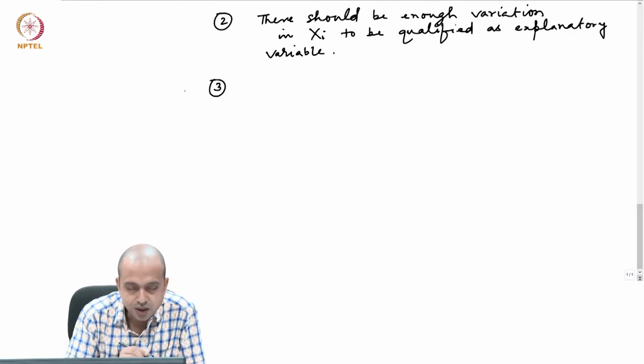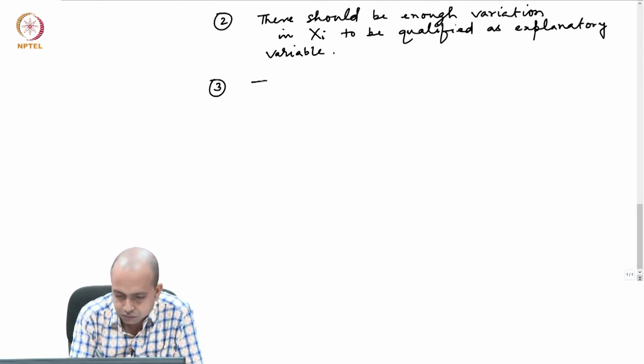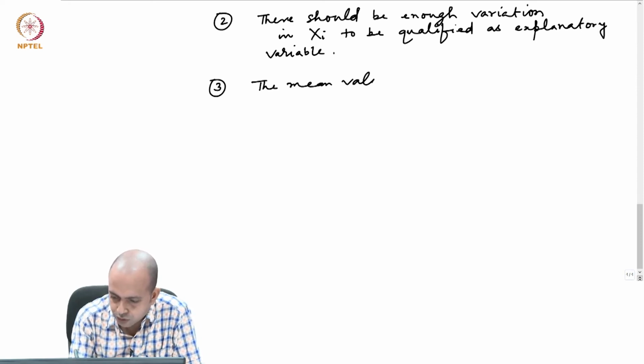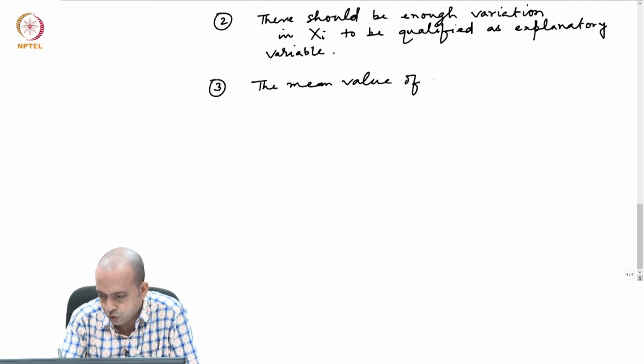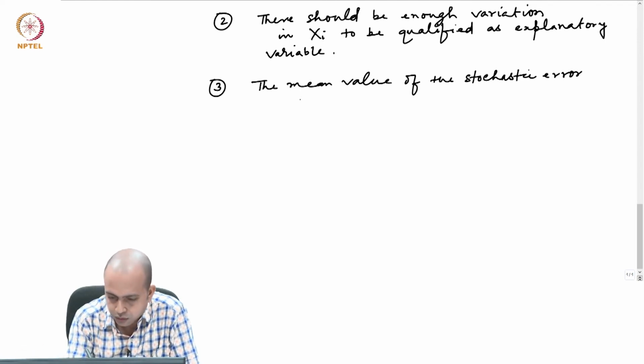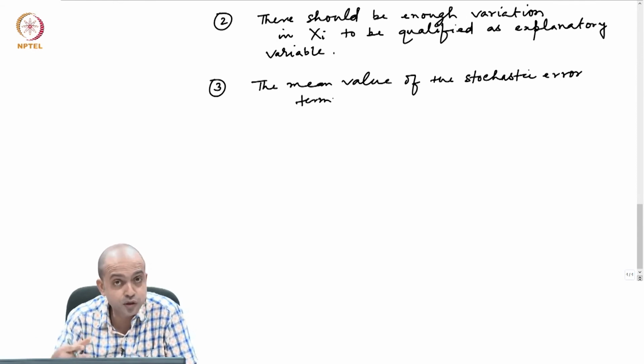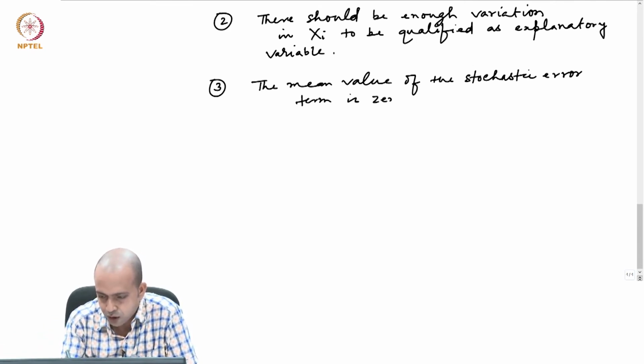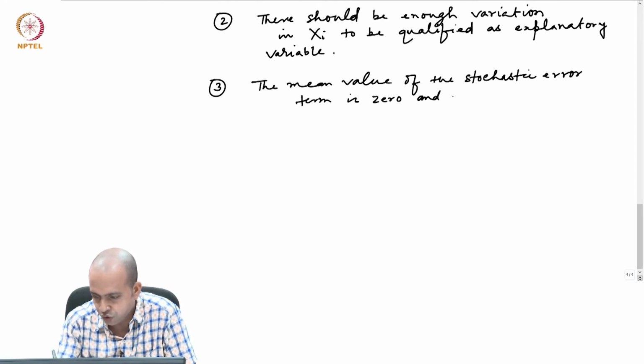Then assumption number 3, it says the mean value of the stochastic error term, which actually captures the influence of omitted variables in the model, is 0 and it follows a normal distribution.